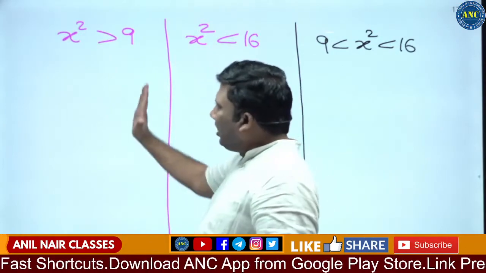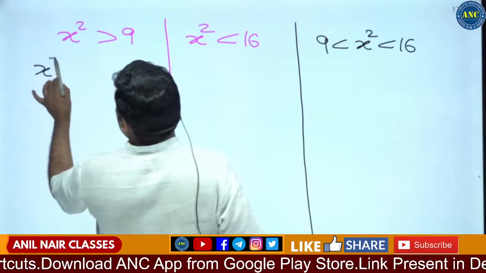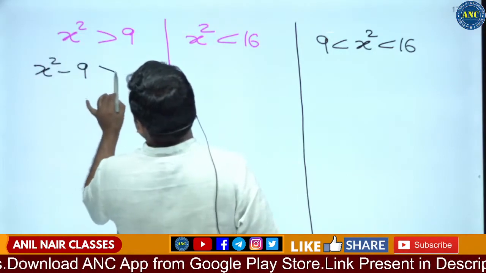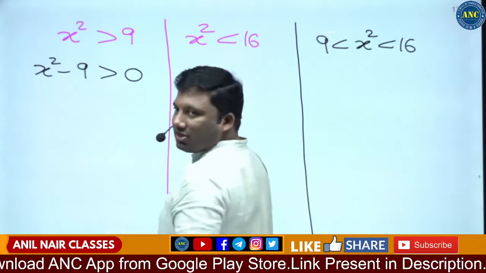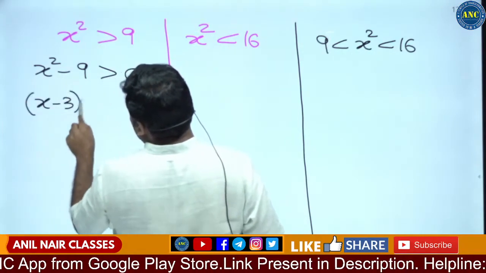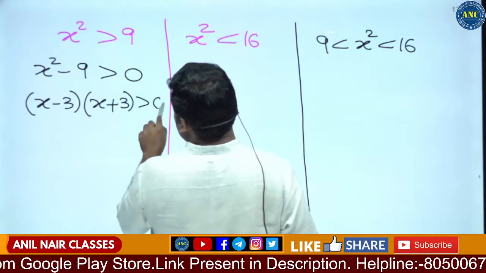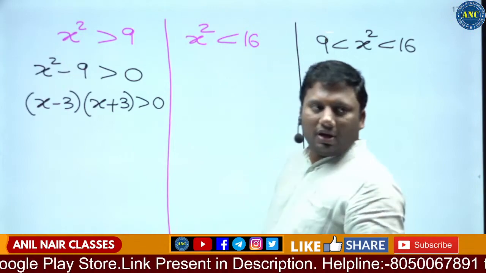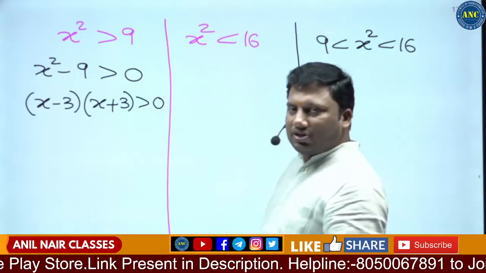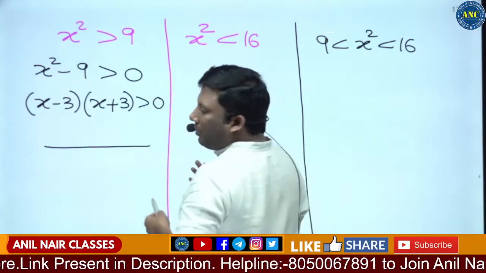Now see here. x square greater than 9. If I put everything to the left hand side, x square minus 9 greater than 0. x square minus 9 can be written as x minus 3 into x plus 3, greater than 0. Polarity test. What are all the critical points?